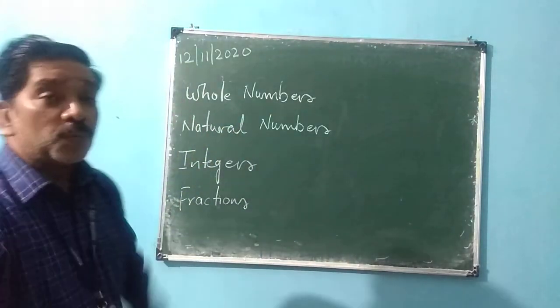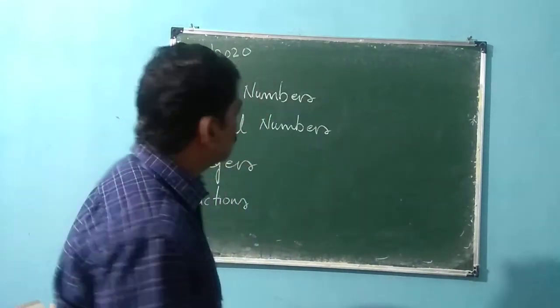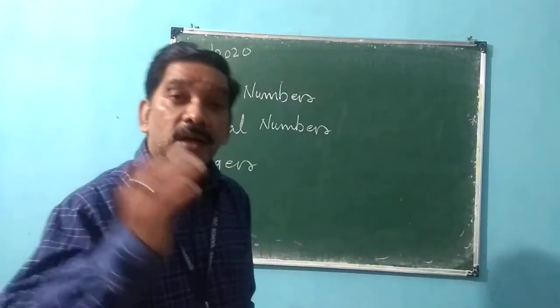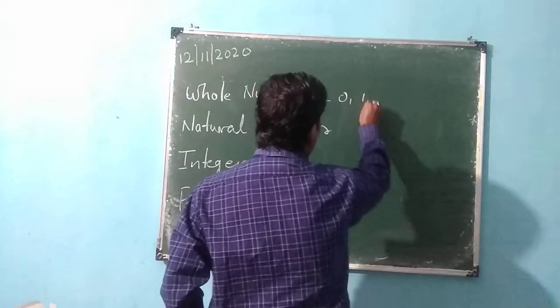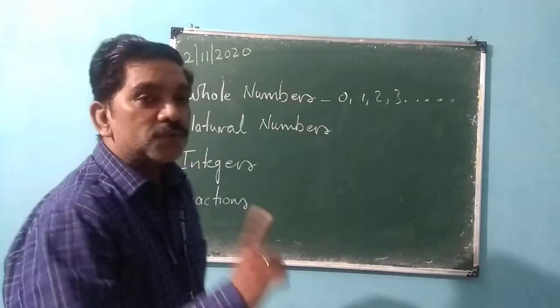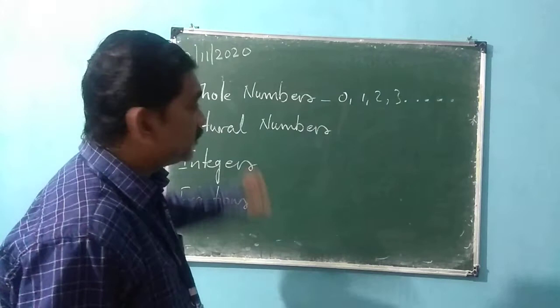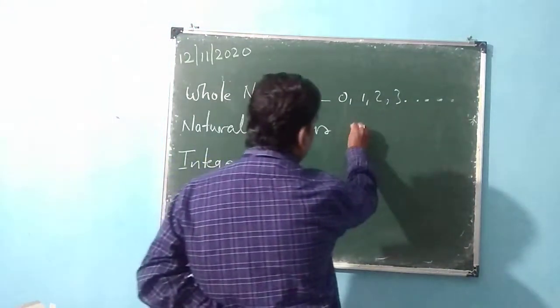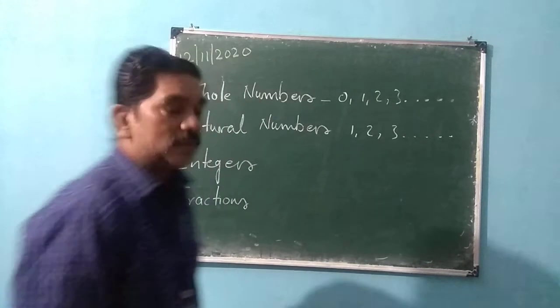Now you know very well what are whole numbers. Whole numbers are those numbers which begin from 0, then 1, 2, 3, and it goes on. It has no last number. But natural numbers begin from 1, 2, 3, and so on.